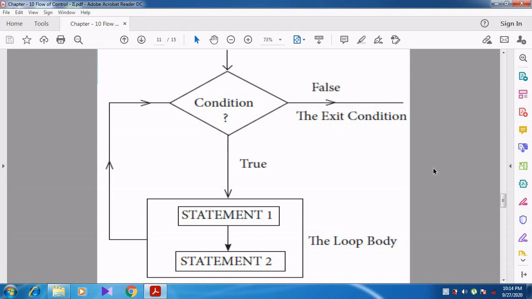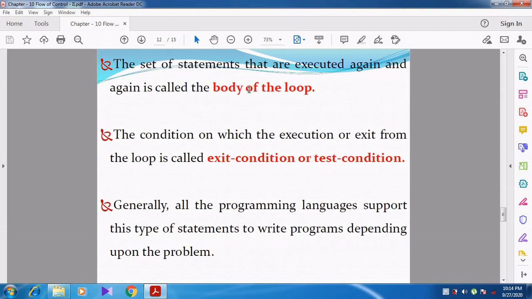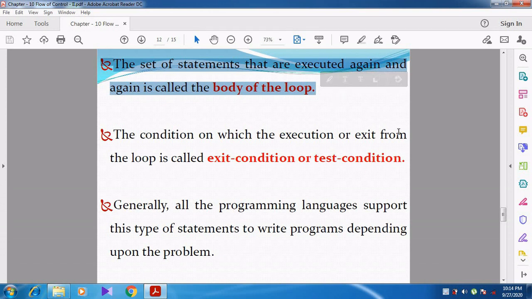Can you understand, students? See here, the set of statements that are executed again and again is called the body of the loop. So this is very important. You note down this word. The set of statements which is repeated again and again, one or two statements, is called the body of the loop, loop body.